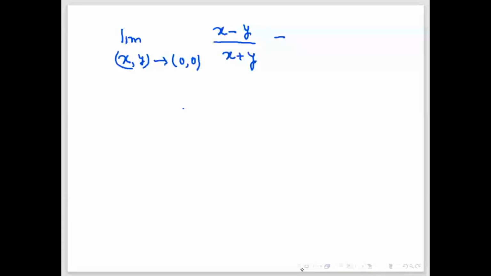So let us see by one example. Suppose you want to calculate the limit as x, y goes to 0 comma 0. This is a limit in two variables, and the function is given as x minus y divided by x plus y. Can anyone guess what the limit of this function will be?